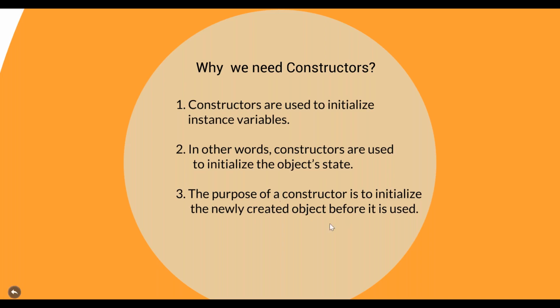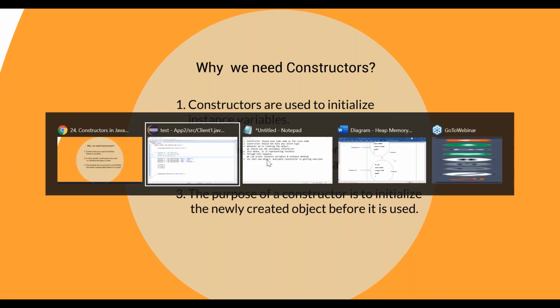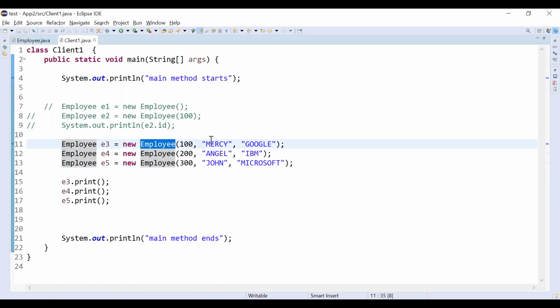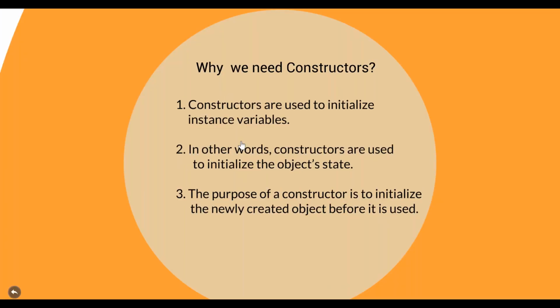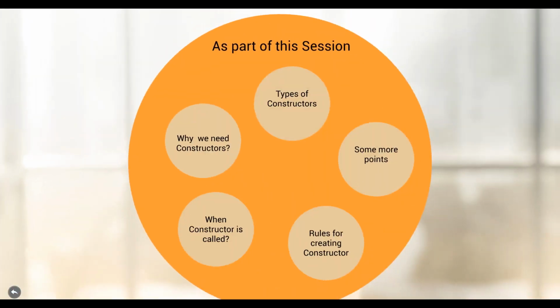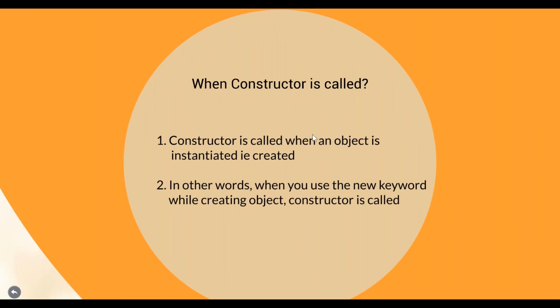The main purpose of a constructor is to initialize a newly created object before it is used. Correct? Here the employee object is newly created. Before we are using it, what we can do? We can initialize the object through constructors. Now, when is the constructor called? The constructor is called when we are instantiating the object, in other words, when we are creating the object using the new keyword, right?